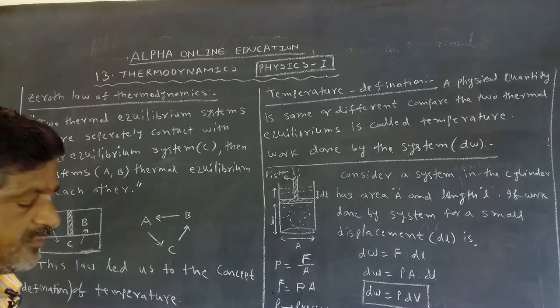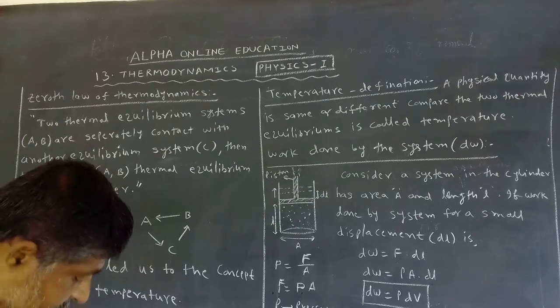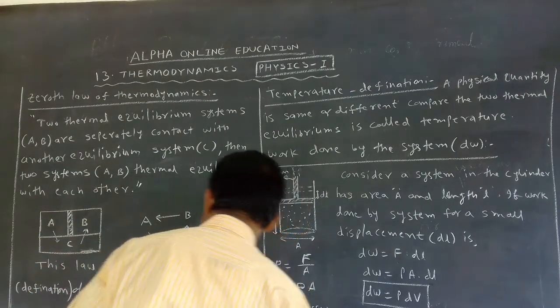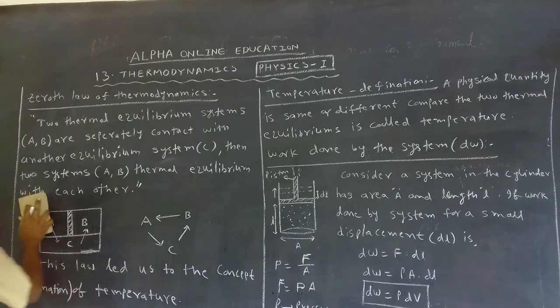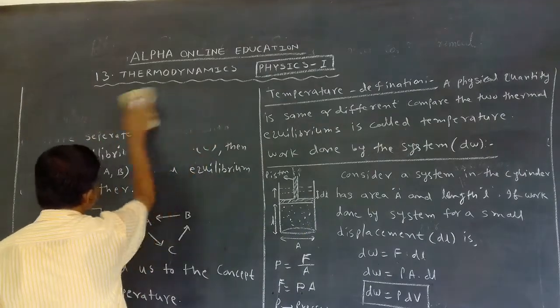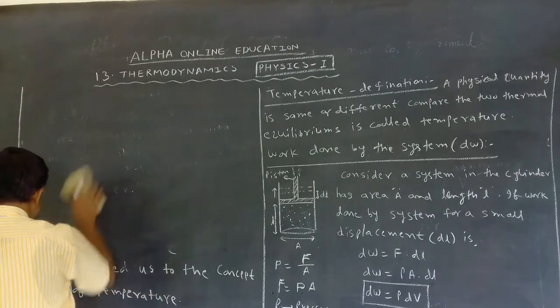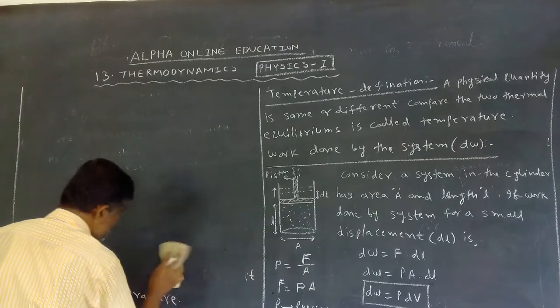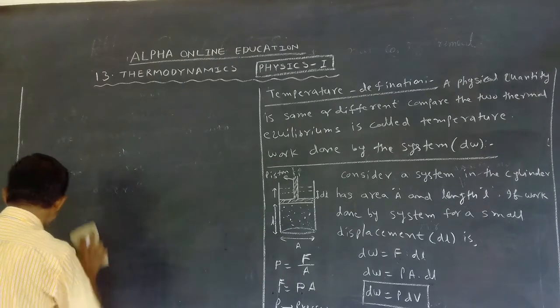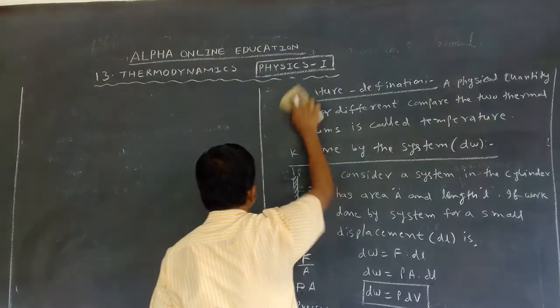This is a very, very important equation, and we can use it in the derivation of a number of topics in this chapter. Work done by the system, mathematical expression is dW is equal to P into dV, where dV is the change in volume.